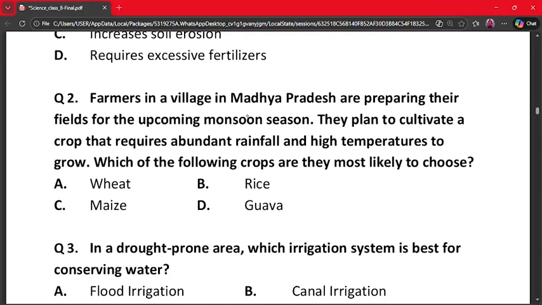Our next question is question 2. Farmers in a village of Madhya Pradesh are preparing their fields for the upcoming monsoon season. They plan to cultivate a crop that requires abundant rainfall and high temperatures to grow. Which of the following crops are they most likely to choose? A. Wheat, B. Rice, C. Maize, and D. Guava. The correct answer is rice, because rice requires plenty of water to grow and it is mostly grown in monsoon regions, and high temperature supports its growth, and wheat needs cooler and drier climate. So rice is the correct answer.